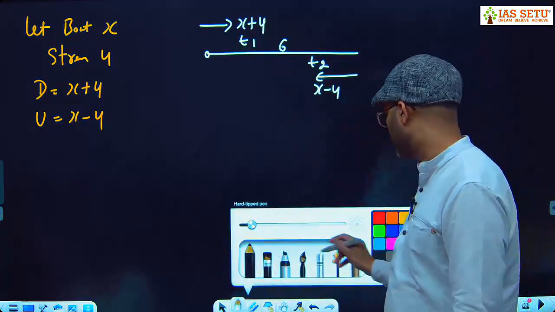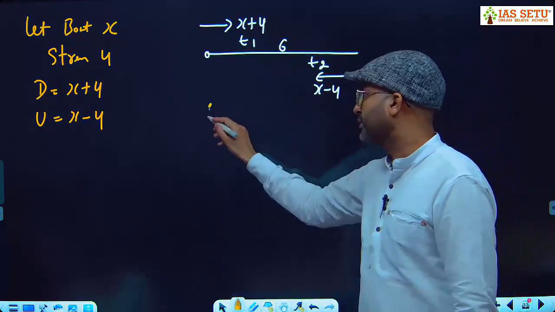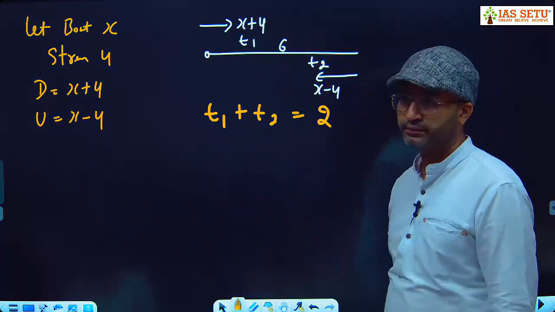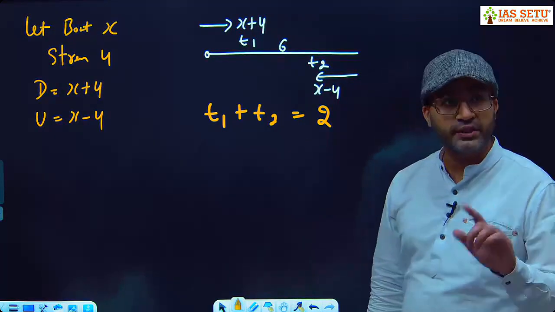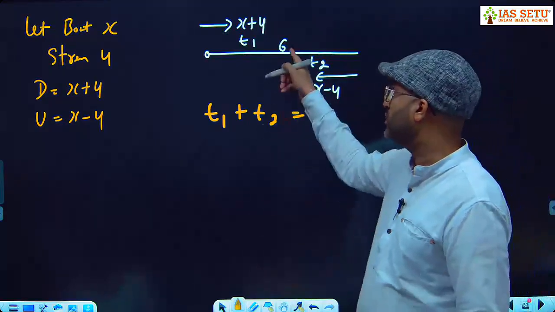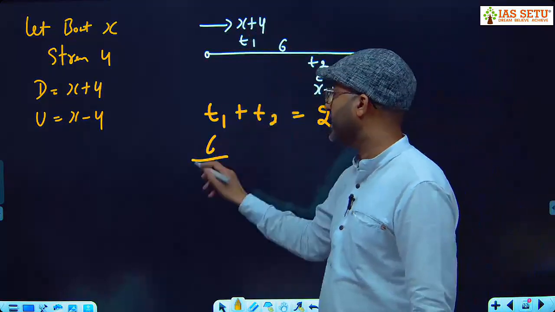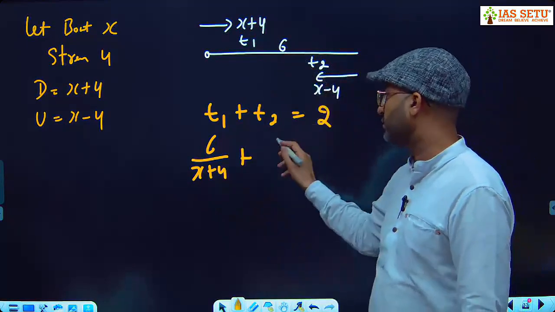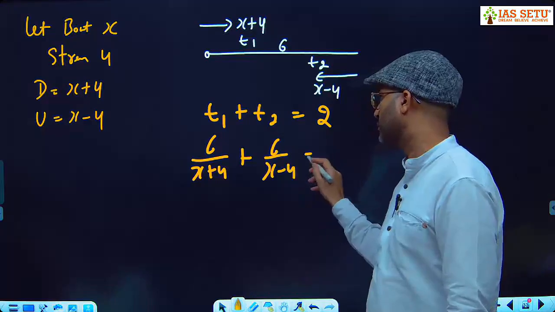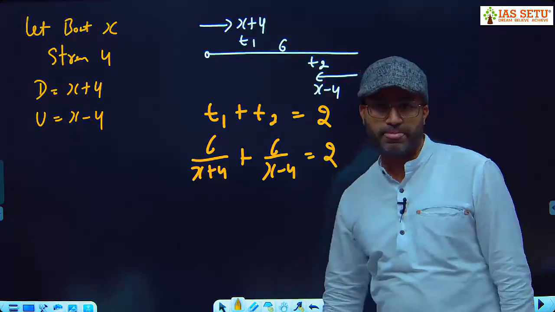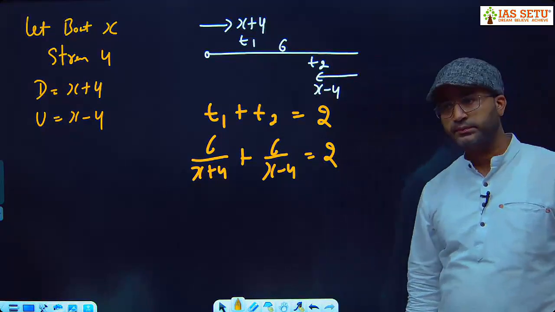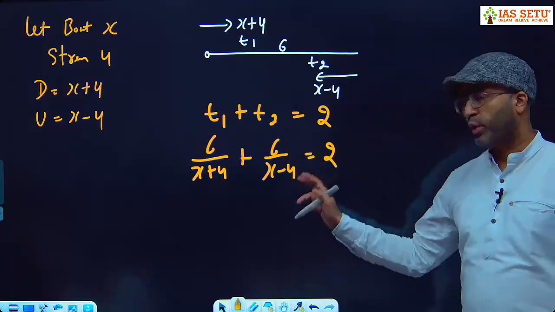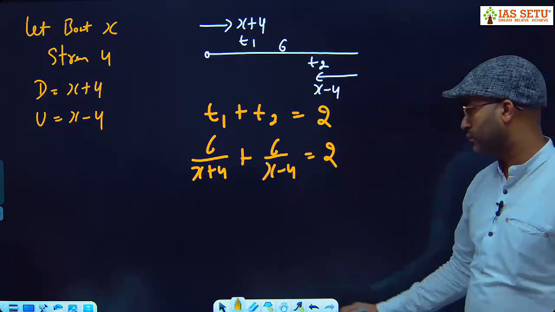Next step, step number 2. t1 plus t2 is equal to 2 hours. What is time? Distance upon speed. What is distance? 6. What is speed? x plus 4. And what is t2? We cover 6 but with a speed of x minus 4, is equal to 2. ठीक है? Here the problem, I tell you.